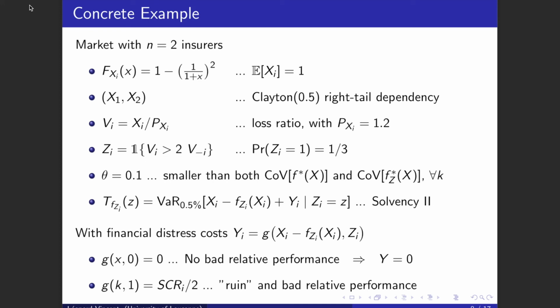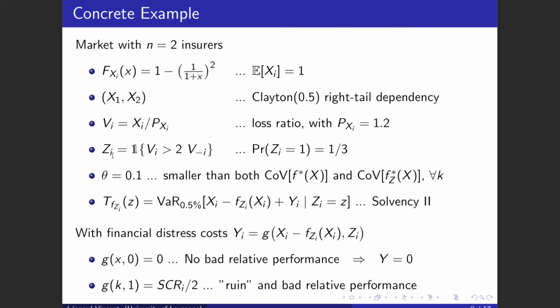We consider a market with two insurer competitors, and each one has a total claim with a Pareto distribution starting at 0 and with scale parameter 1 and shape parameter 2. So that the expected total claim is 1. We assume a Clayton Copula for the dependency between x1 and x2 with parameter 0.5 and right tail dependency. The performance of each insurer is modeled with the loss ratio, that is, the total claim divided by the total premium, which we set above the expectation to 1.2.